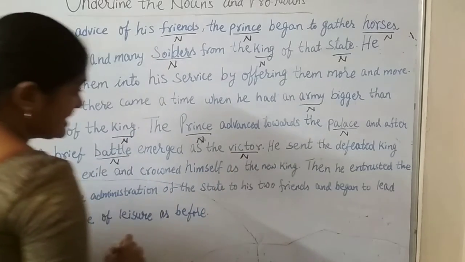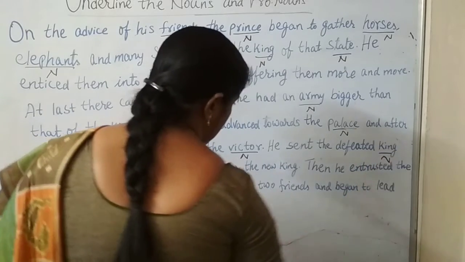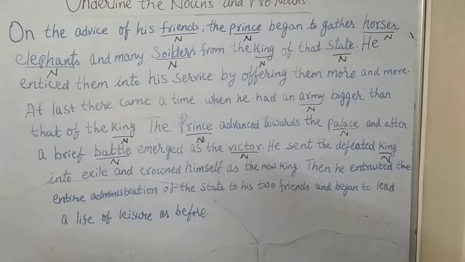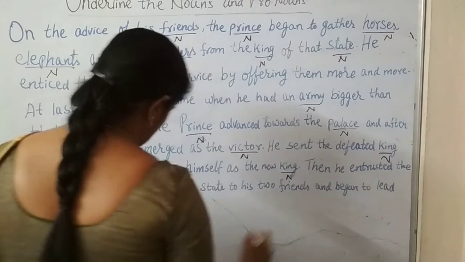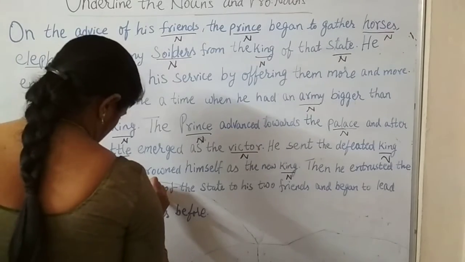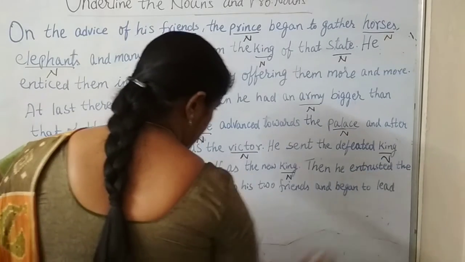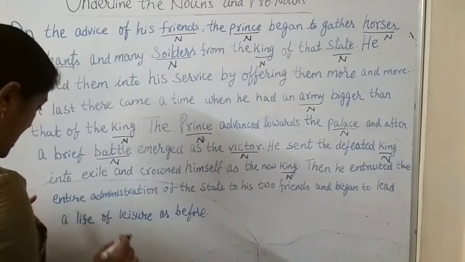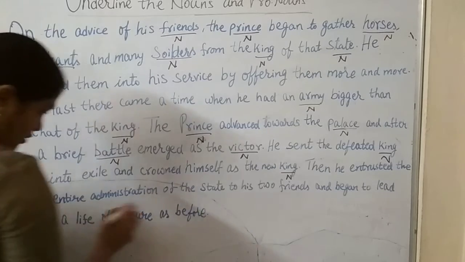Emerged as a victor. Noun. He sent the defeated king. King is a noun again. Into exile and crowned himself as a new king. King again, a noun. Then he entrusted the entire administration of the state.